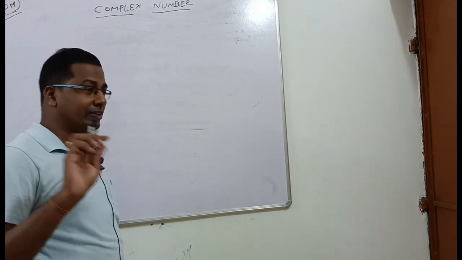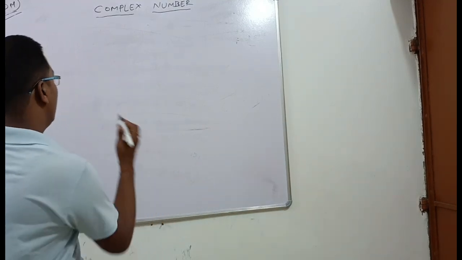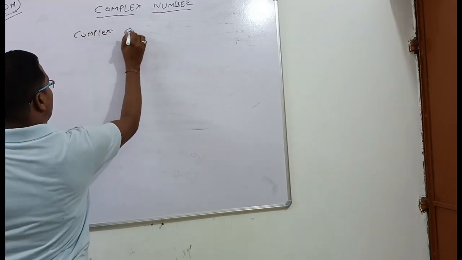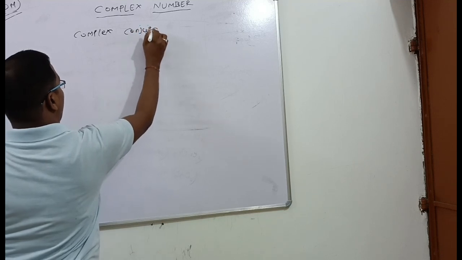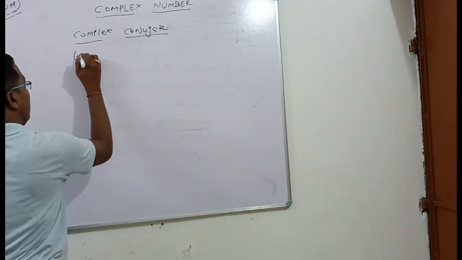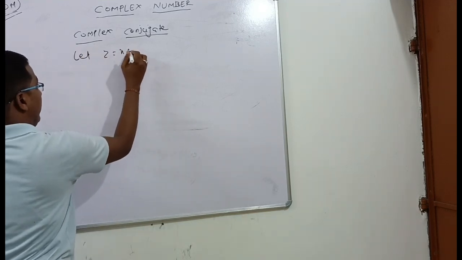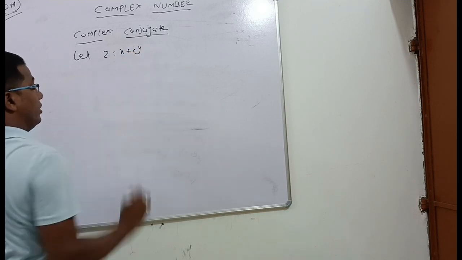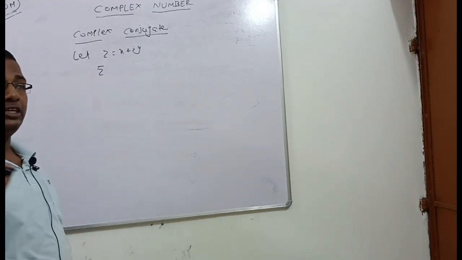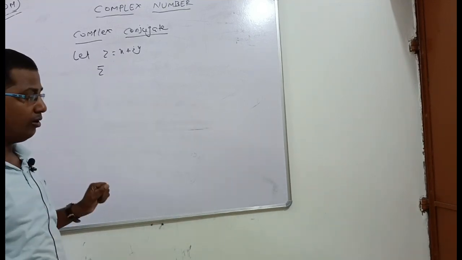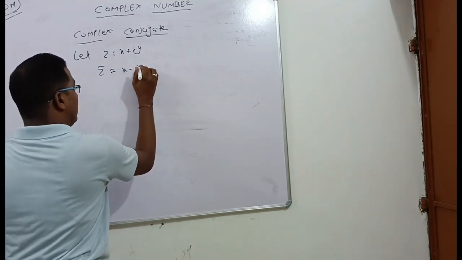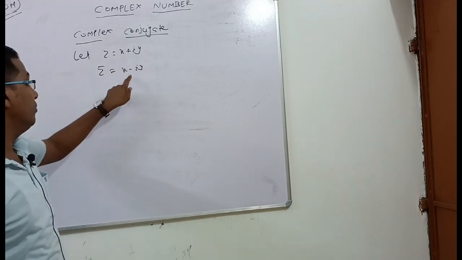Okay, now students will read the complex conjugate. Suppose z is equal to x plus iy. Its conjugate is denoted by z bar. The complex conjugate is denoted by z bar. If z is a complex number, then its conjugate is z bar. z bar is equal to x minus iy. In place of plus i, substitute minus i.